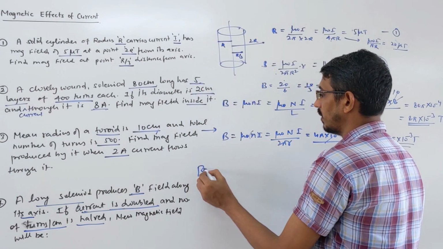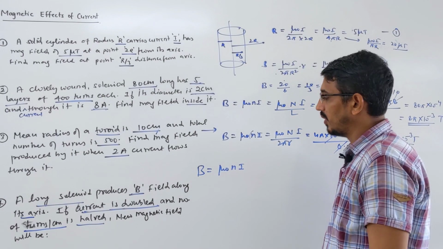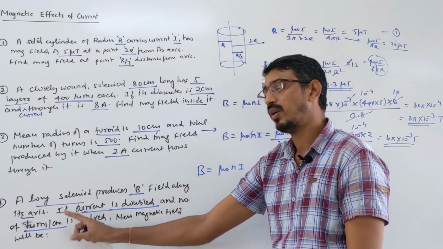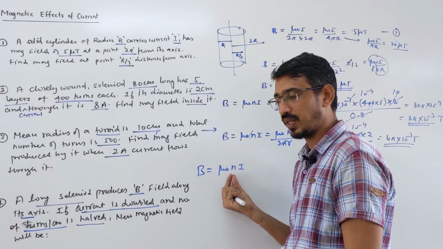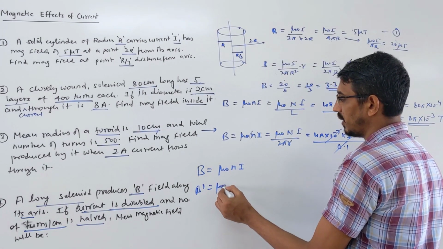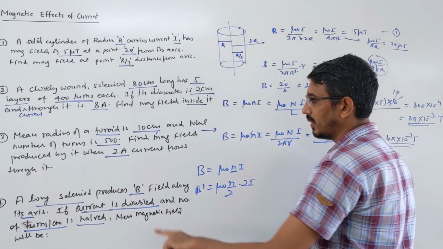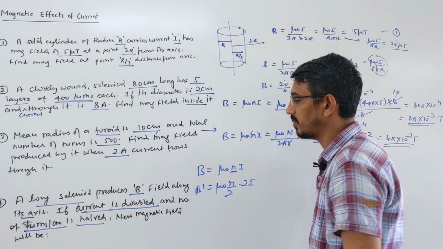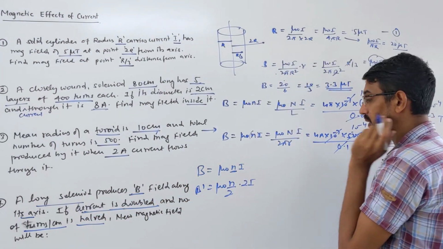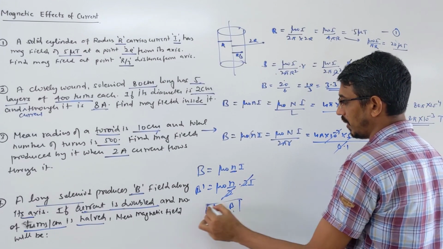So look here, this is a solenoid, mu naught n i, correct? Two things are given: the current is doubled and the number of turns per unit length, small n, is made half. So this B dash is mu naught, which we are not changing, n by 2, but the current is doubled. The current is made double and the number of turns per unit centimeter is made half. So these two get cancelled, and we get the same answer, which means B dash is equal to B original only.